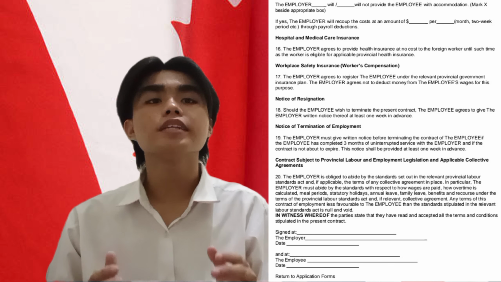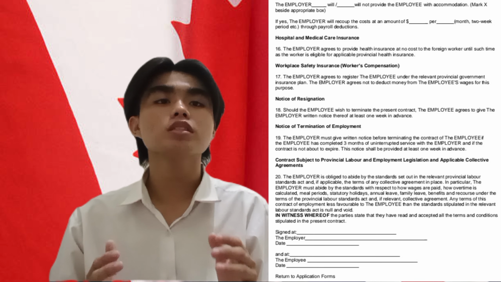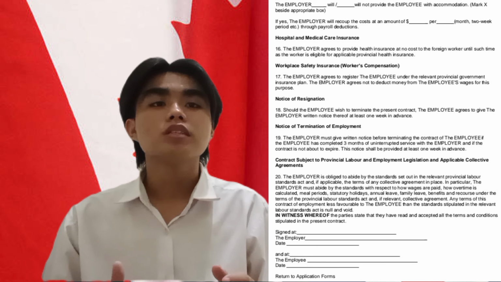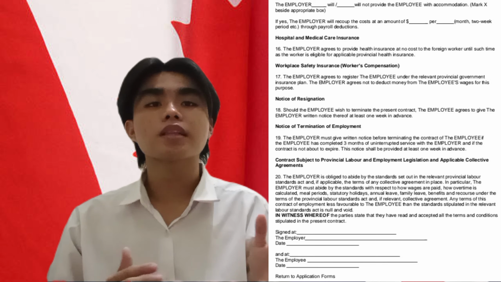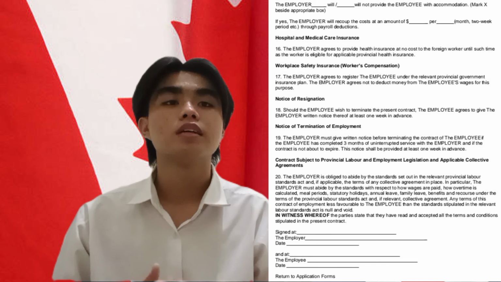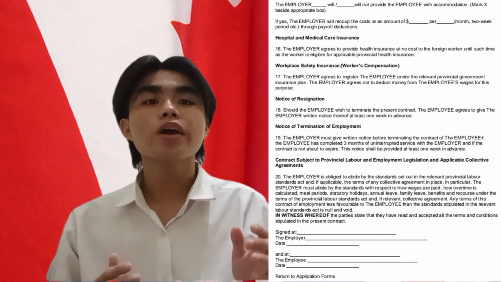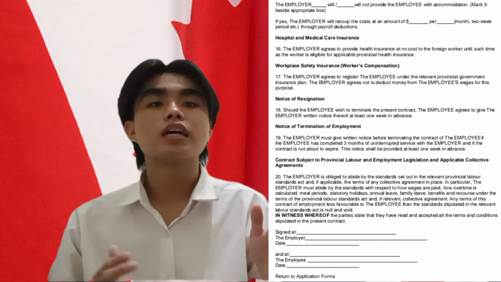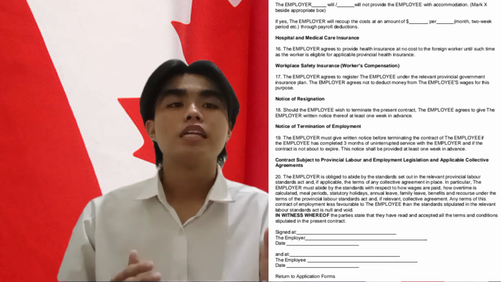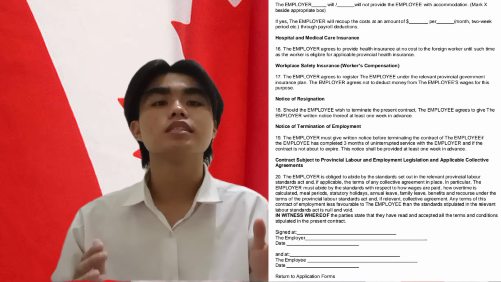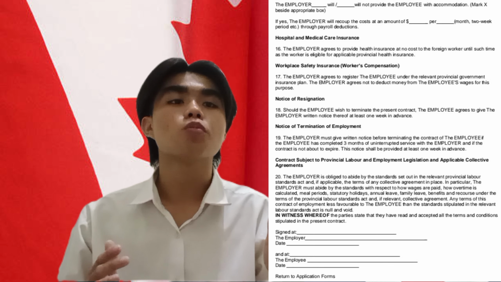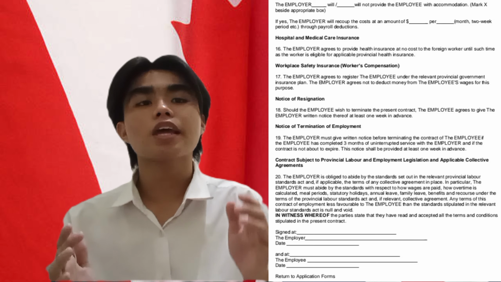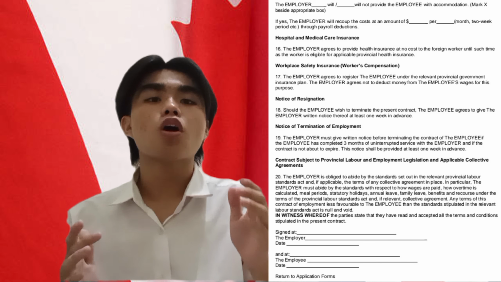This page also outlines the required notice periods for both resignation by the employee and termination by the employer, ensuring that both parties have clear expectations and responsibilities in this situation. The page concludes by requiring the signing of the contract by both parties, which serves as evidence of the agreement to all stipulated terms and conditions. This final section is vital as it formalizes the contract, making it a binding legal document that protects both the employer and the employee by clearly stating their agreed terms of employment.